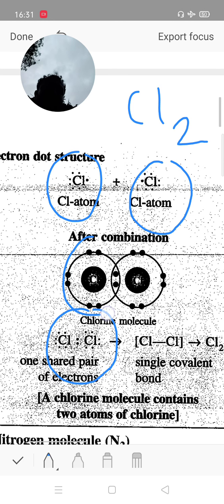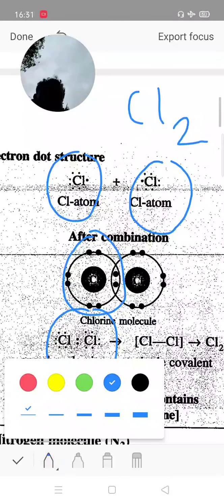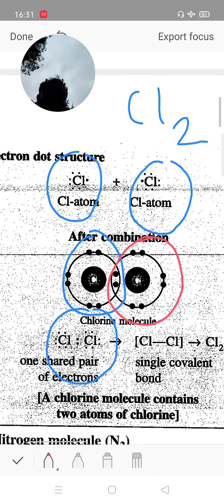Suppose this is the first chlorine and this is another chlorine. There are a total of 8 valence electrons, with sharing of one electron from the other chlorine, and between these two dots a single bond is formed. This is known as a covalent bond. Two similar atoms, the same atom, form a bond; this bond is known as a covalent bond.